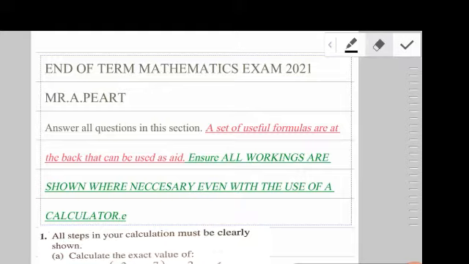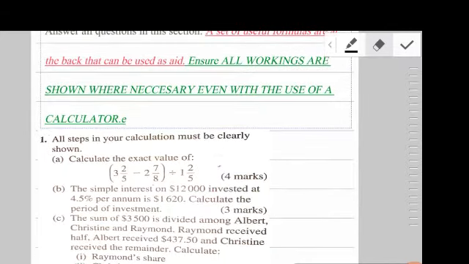Right, so basically the rules for an exam are usually the same. Answer all questions. Useful formulas are always placed at the back of every exam paper to assist students. Ensure all workings are shown where necessary. Even with the use of a calculator, you ought to show working. All right, so let's get into it here guys.